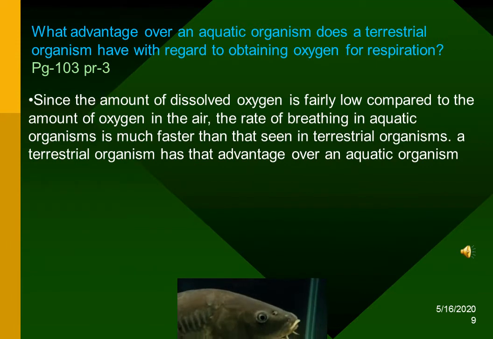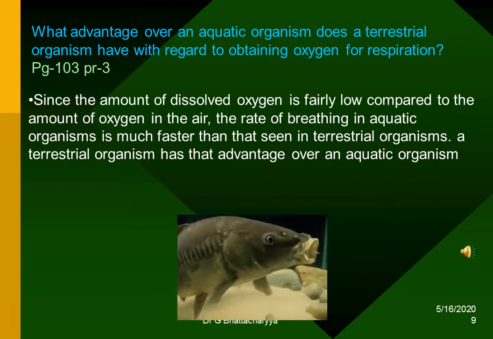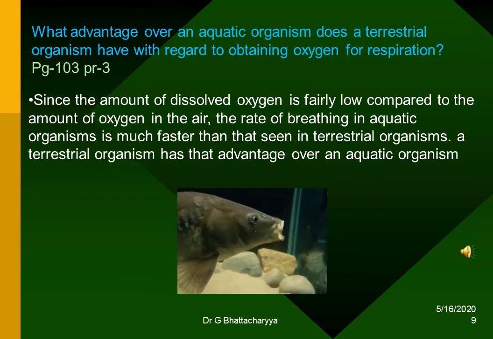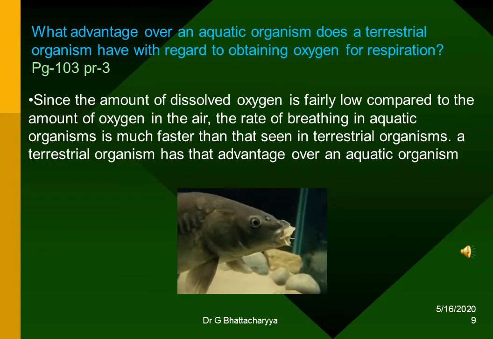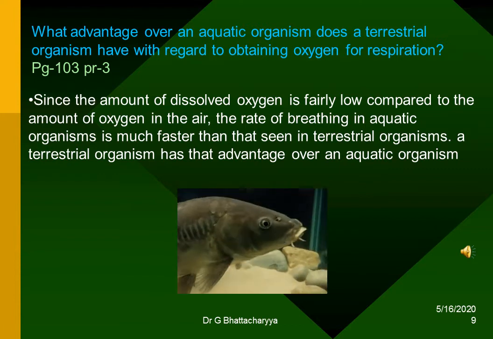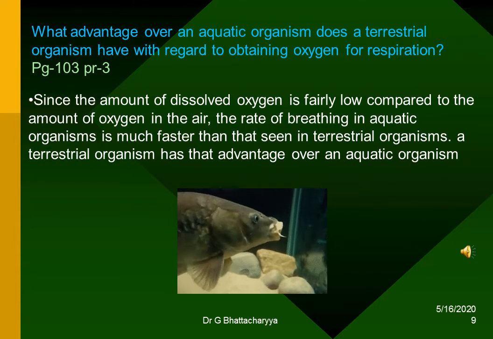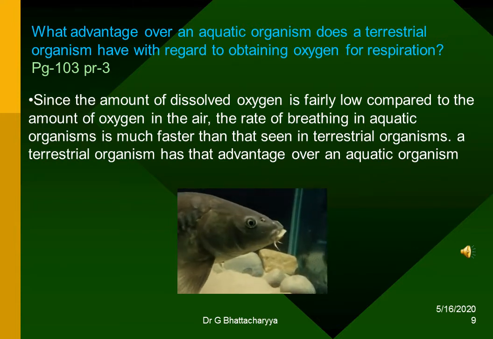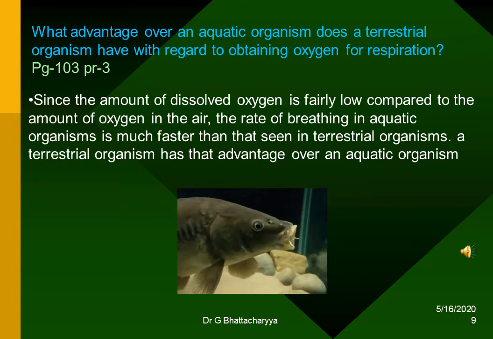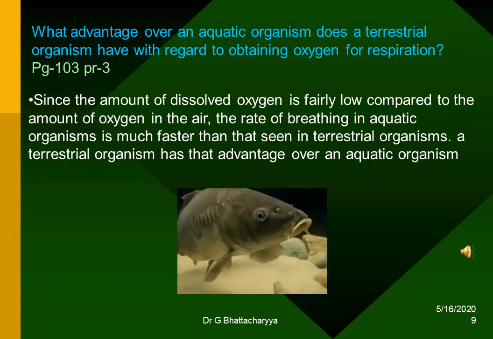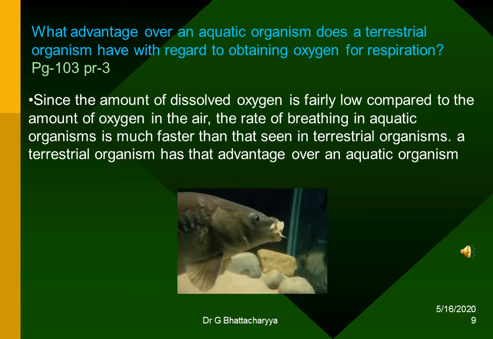What advantage over an aquatic organism does a terrestrial organism have with regard to obtaining oxygen for respiration? Since the amount of dissolved oxygen is fairly low compared to the amount of oxygen in the air, the rate of breathing in aquatic organisms is much faster than that seen in terrestrial organisms. A terrestrial organism has the advantage over an aquatic organism.